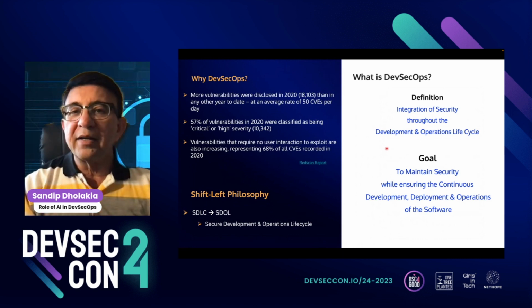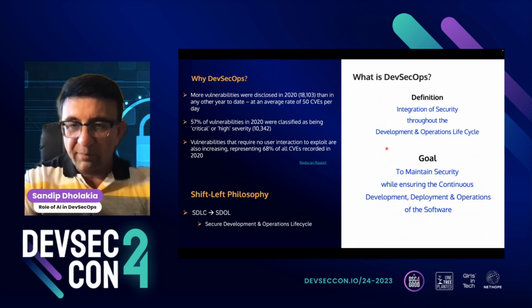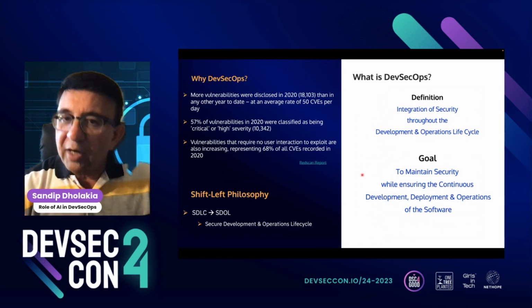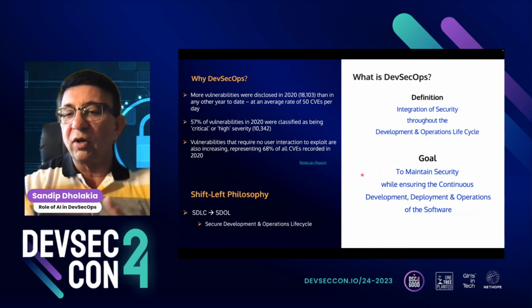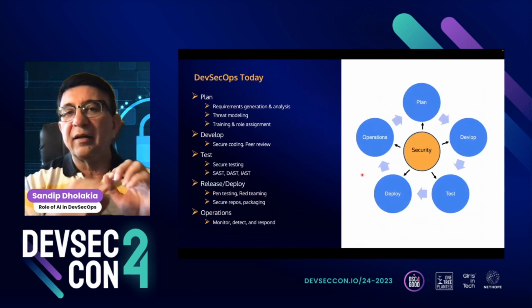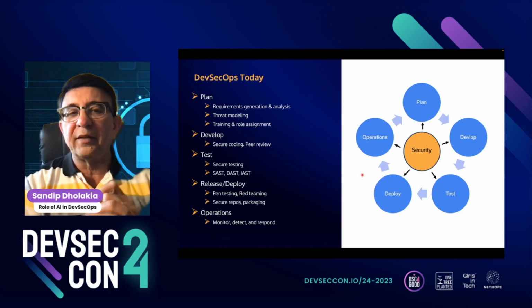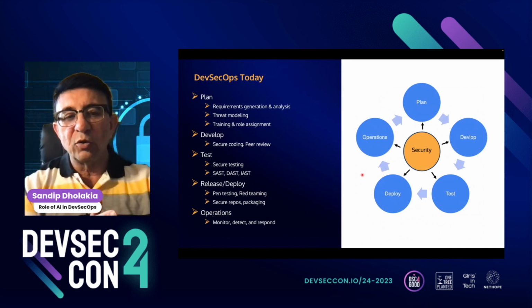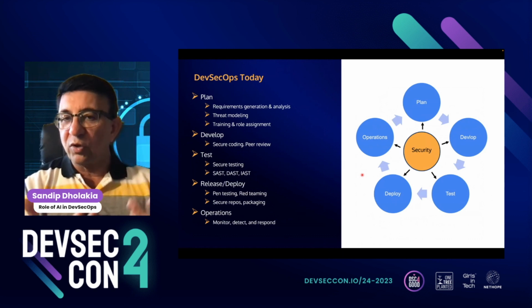And the idea behind it is not just shift left, but to embed security all the way across, right? Obviously we start with shift left, but we want to go all the way to the end. Again, in textbooks and websites, there are many different ways to dissect the process, but I just use these 5 phases, which I think we need to touch upon to understand.